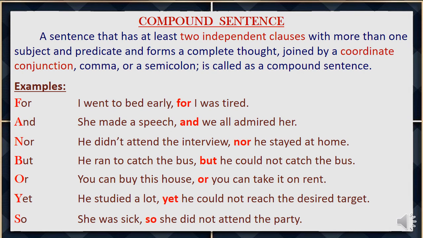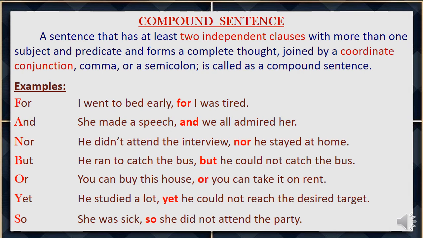The second example, let us see. She made a speech and we all admired her. She made a speech is one independent clause. We all admired her is another independent clause. These two clauses are joined with a coordinating conjunction and. So it is a compound sentence. She made a speech and we all admired her.